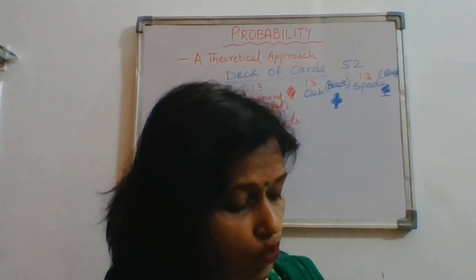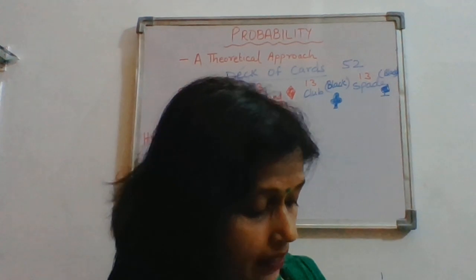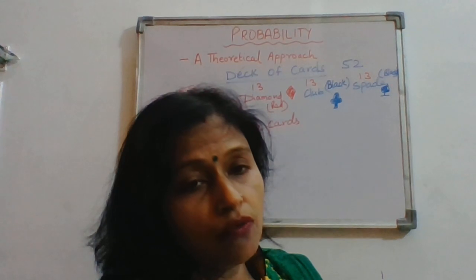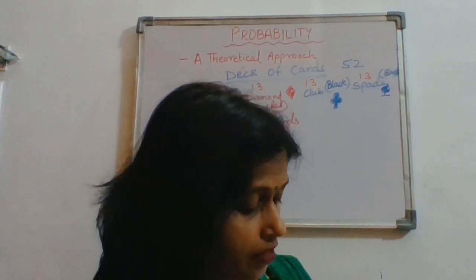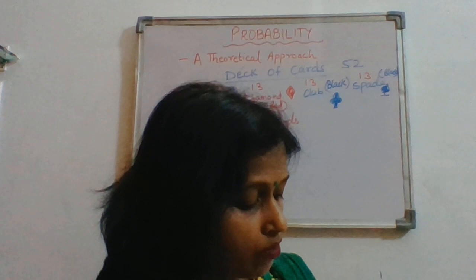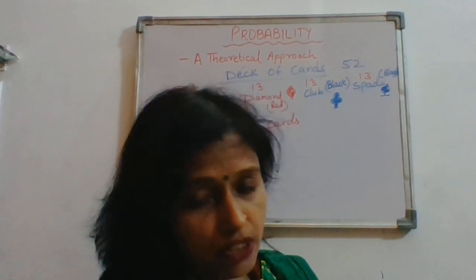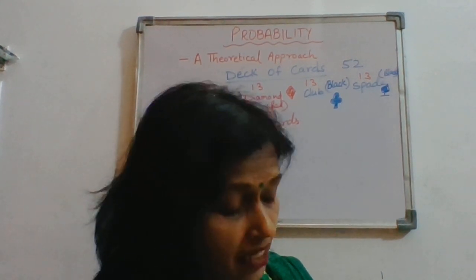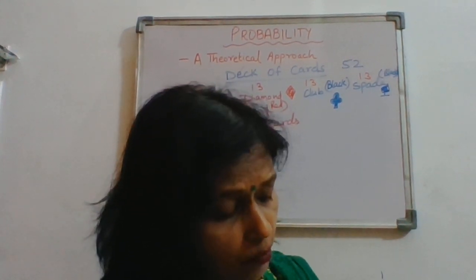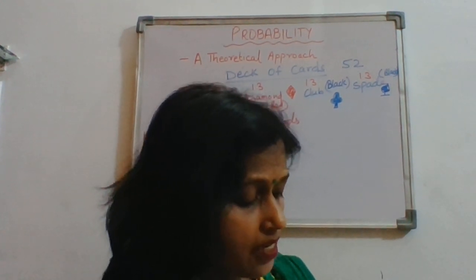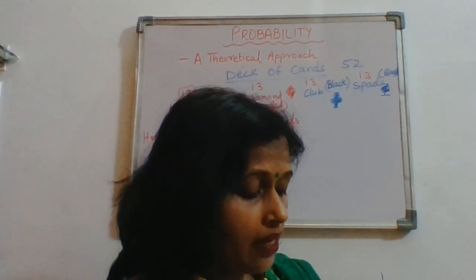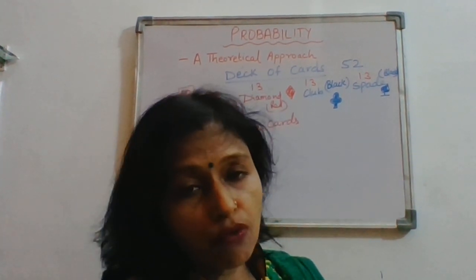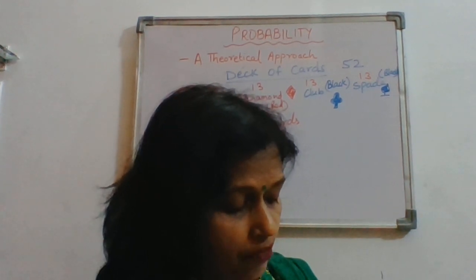In the first part they are asking what is the probability that the card is the queen. Now total 5 cards are there and the queen is also there. 1 by 5 will be the probability of getting the queen. Now if the queen is drawn and put aside, suppose first time you get the queen and it is kept aside, the number of cards left will be 4. What is the probability that the second card picked up is an ace? Now there are 4 cards left, and the ace is also there. So 1 by 4 will be the probability of an ace.